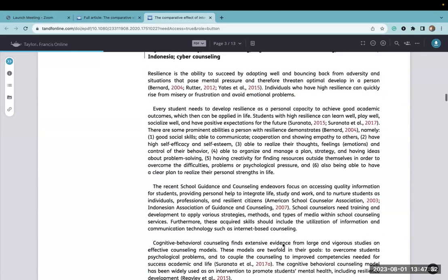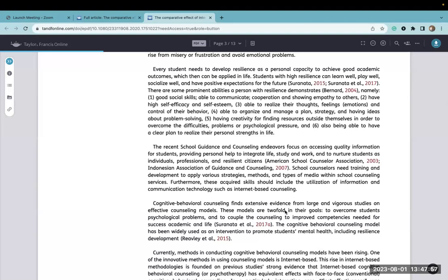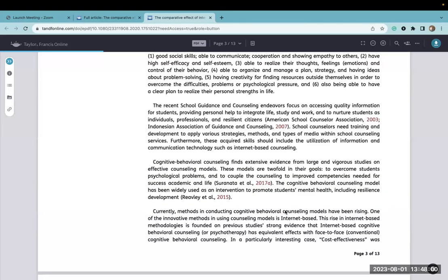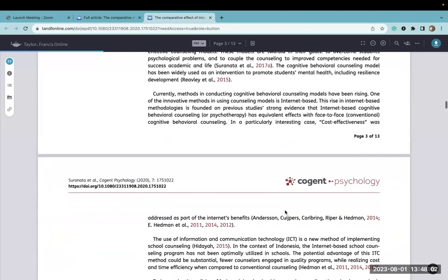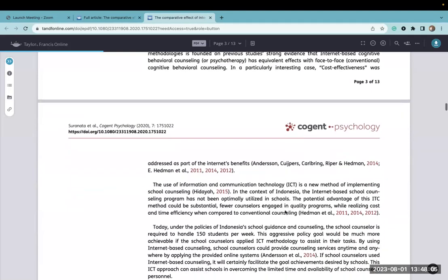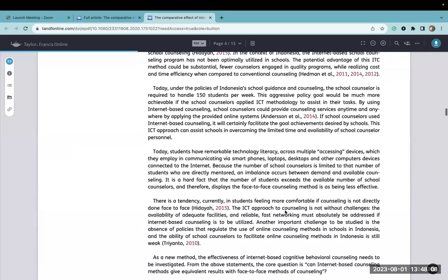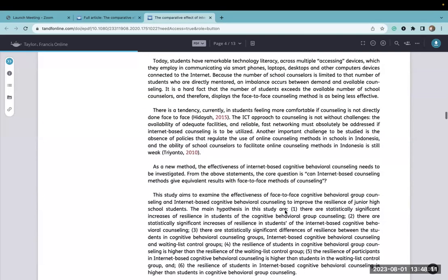So first things first, every article you're going to see is going to have a synthesis of the literature. In articles, it's really important that this be very succinct and concise. So you really have to synthesize the material. So when I look at this, I see there's serial citations. Each paragraph, for the most part, has a diversity of resources, and it's really building a case for why this should be looked at and why it's important to look at the different modalities of counseling and what the hope is that this will help with. So we'll go through, and that gives some additional information about the study.